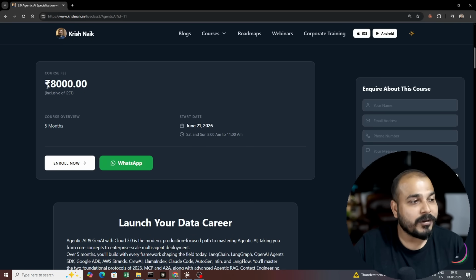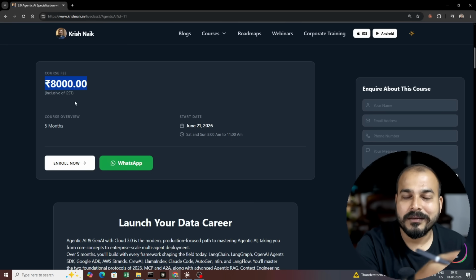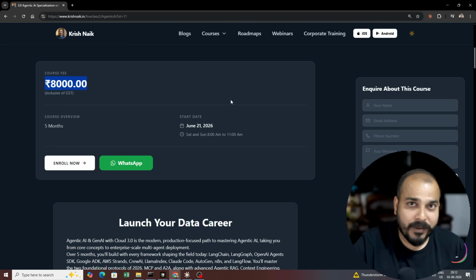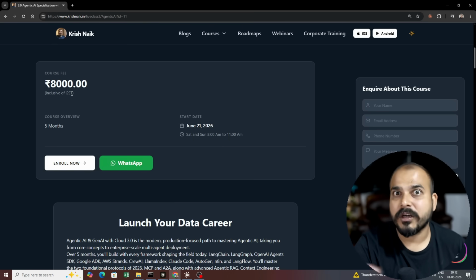Beforehand, I really want to talk about the course fee. This is 8,000 rupees inclusive of GST. If you are probably opening it from the US or some other countries, the price will be a little different. The reason is very simple. You have some payment gateway charges included, right? But for people who are in India, it is 8,000 inclusive of GST. So GST is included, which goes to the government.